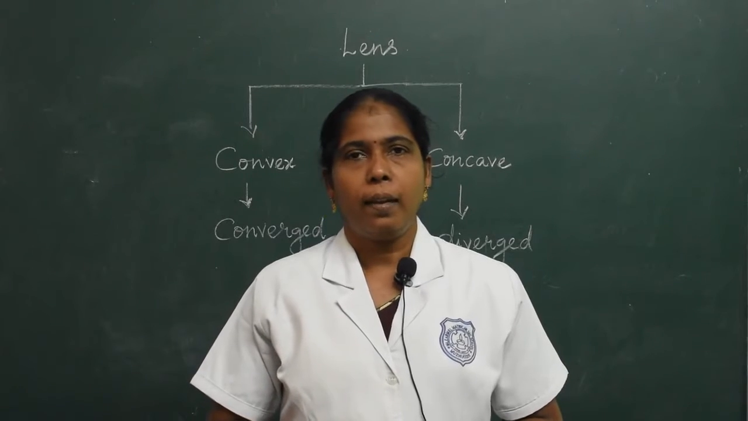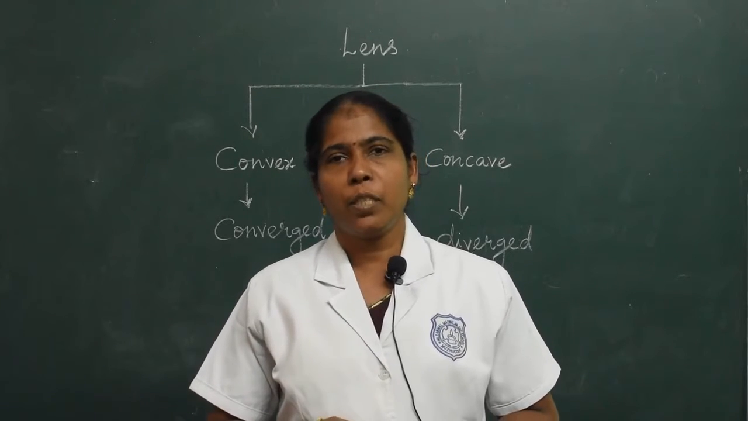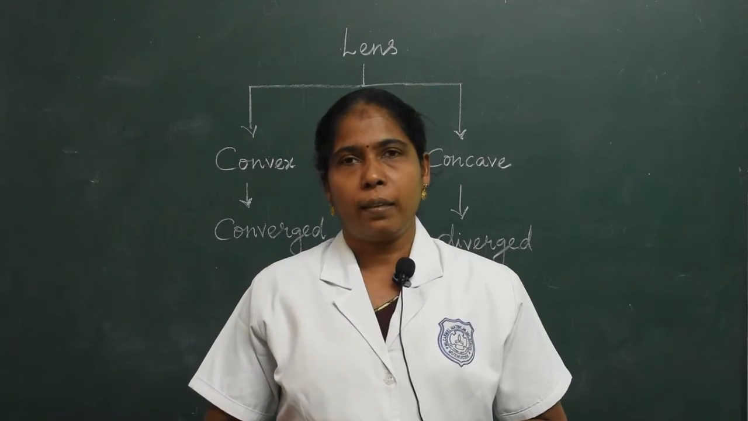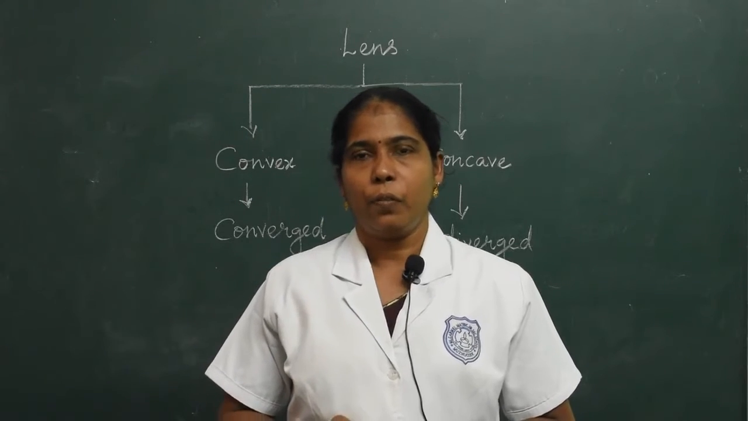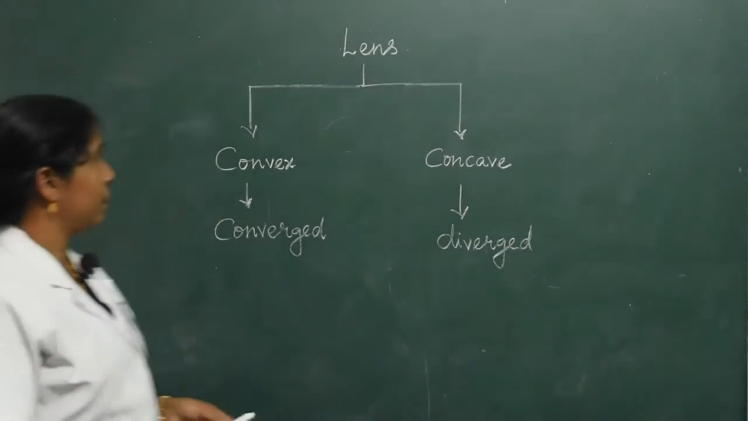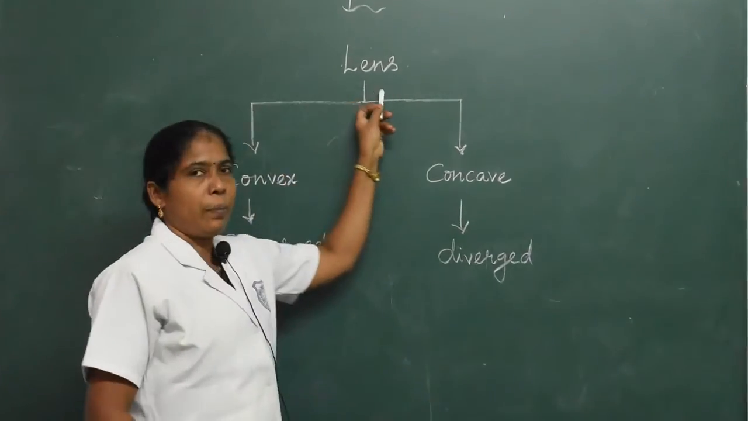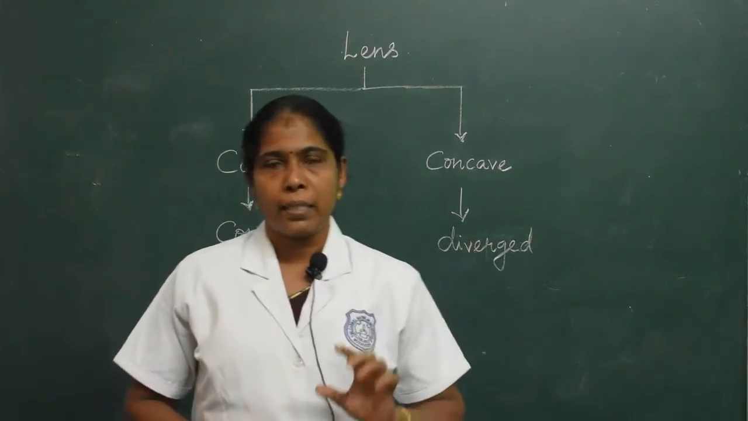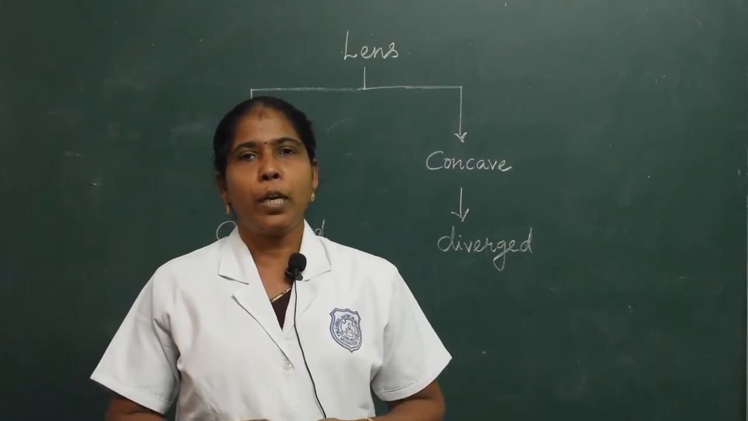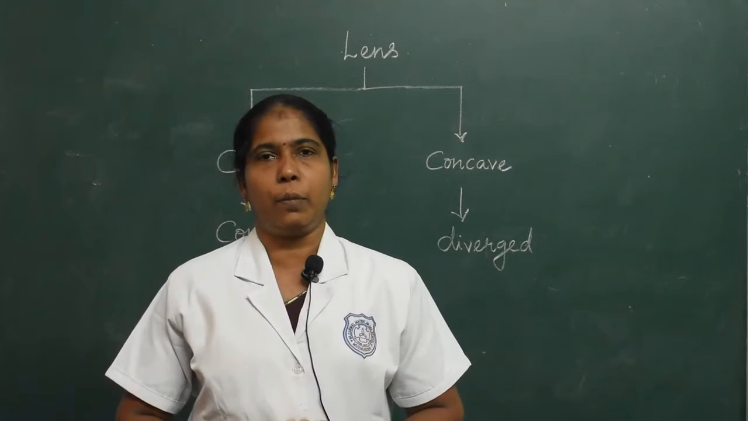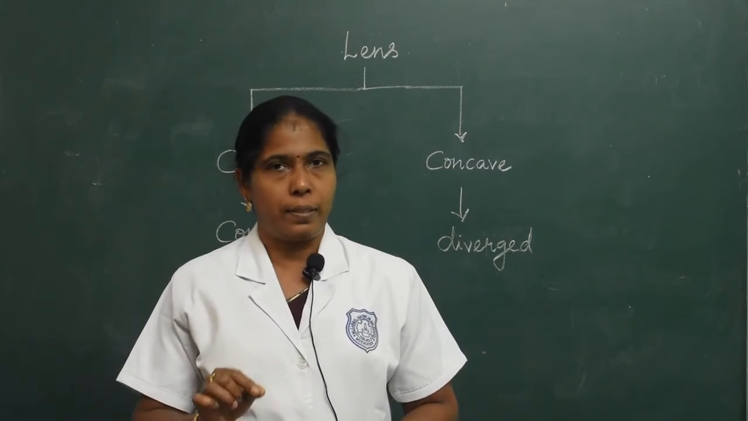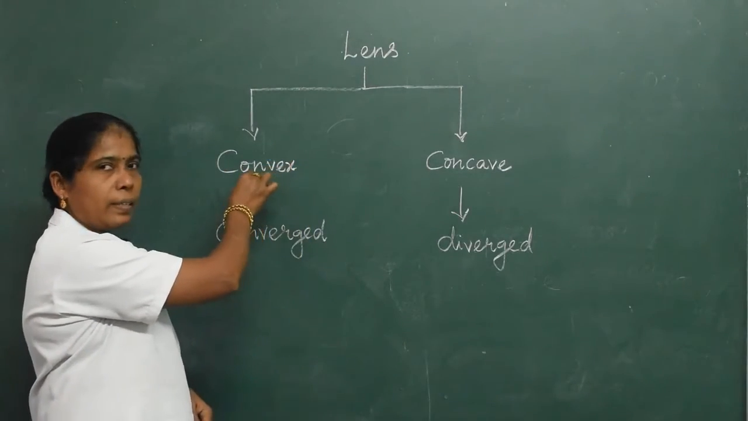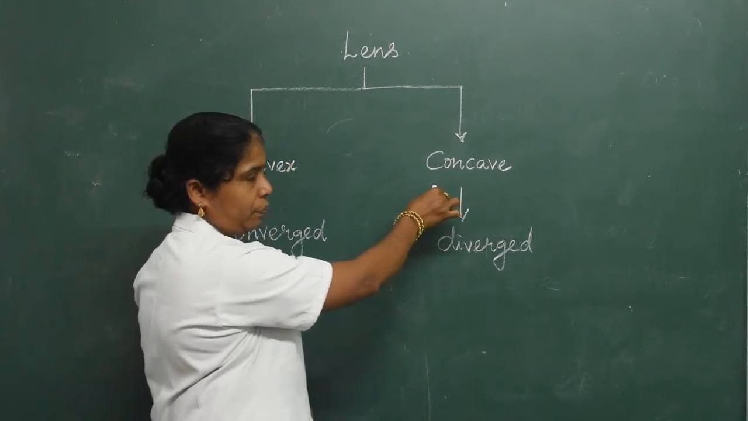Today's topic is lenses and the image formed due to refraction by convex and concave lens. First, lens. What is the meaning of lens? Lens is an optically transparent medium bounded by two spherical surfaces. Lens is classified into two types, convex lens and concave lens.